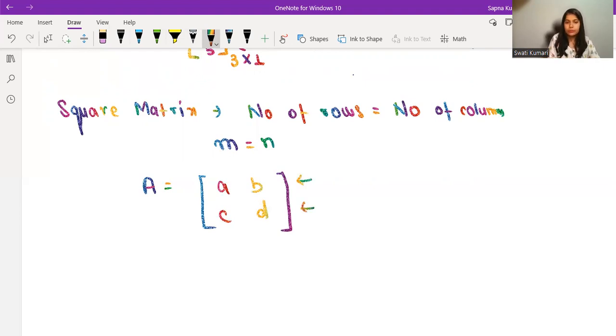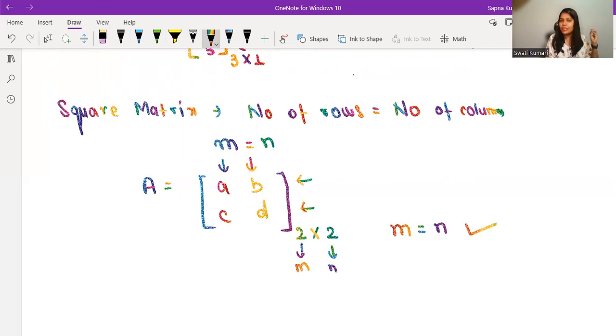Absolutely 2. How many columns are there? Absolutely again 2. So it is 2 cross 2. Can you see that this is M and this is N? Are we having M equals N? Yes, we are. And if that is the condition, then such matrices are called square matrices. Remember, I'm sometimes using the word matrix and sometimes matrices. Matrix is singular and matrices is plural. So I hope there is no confusion here.